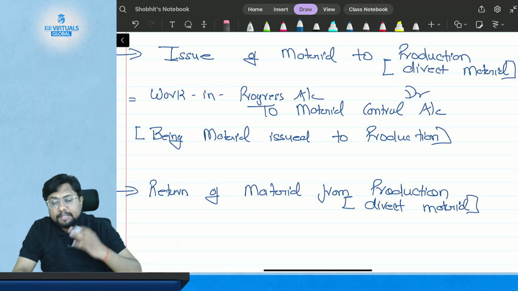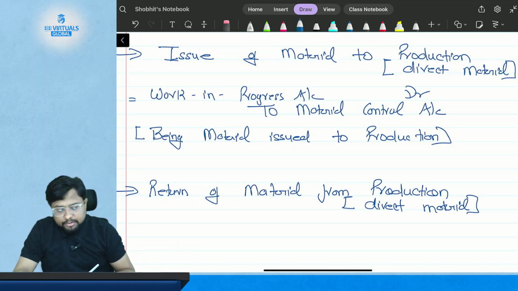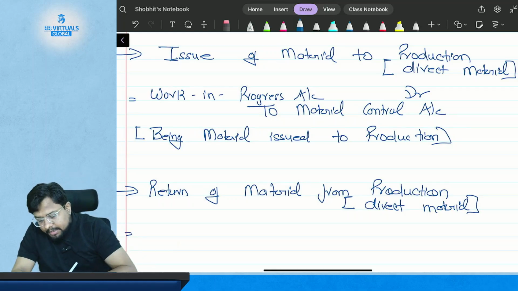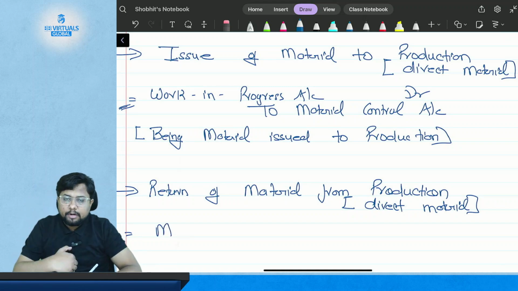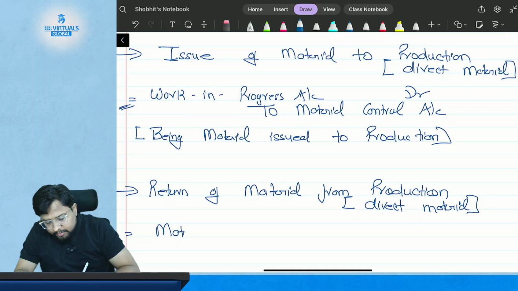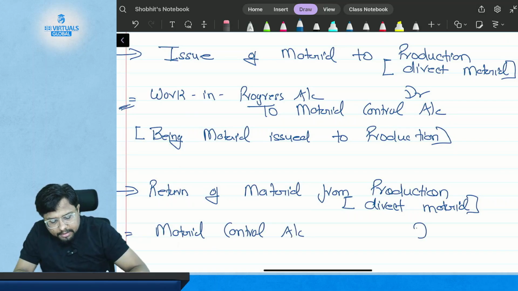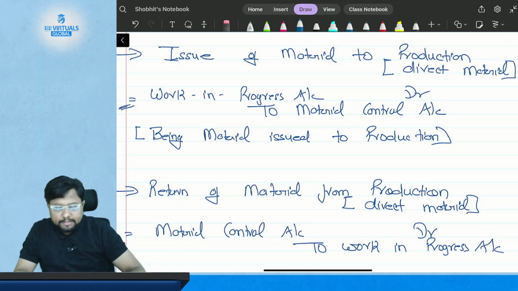So when you receive the material back from the production, what will happen? The entry will be just opposite of this entry. That means you are now getting the material back, so material control account will get debited against the work in progress.